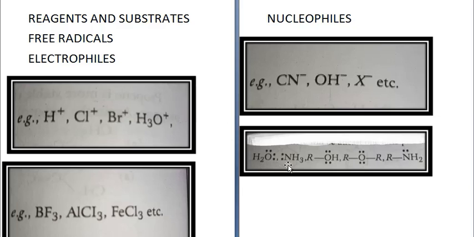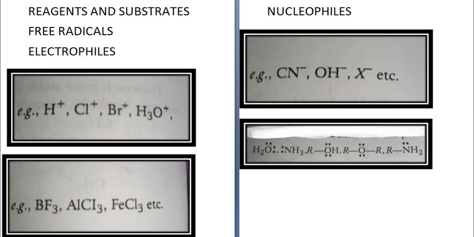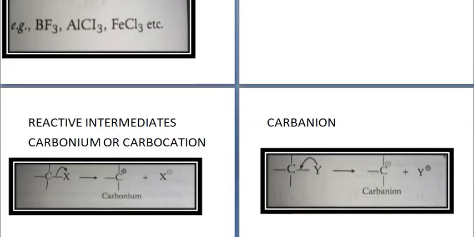NH3 has got 1 lone pair. ROH has got 2 lone pairs. ROR, this has got 2 lone pairs. RNH2 also has 1 lone pair on nitrogen. So these are the nucleophiles which are neutral. Next we come to reaction intermediates.